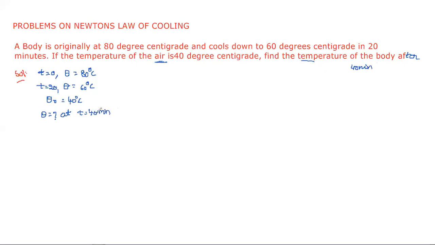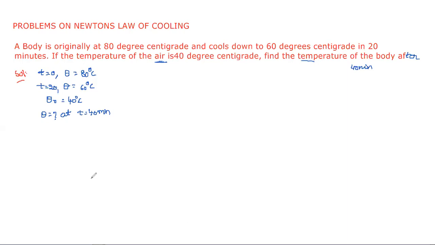So this is the information they gave in the problem. At t is equal to 0, the temperature of the body is 80 degrees, and at time t is equal to 20 minutes, the temperature of the body is 60 degrees, and the temperature of the air is 40 degrees centigrade, and we need to find theta at t is equal to 40 minutes.